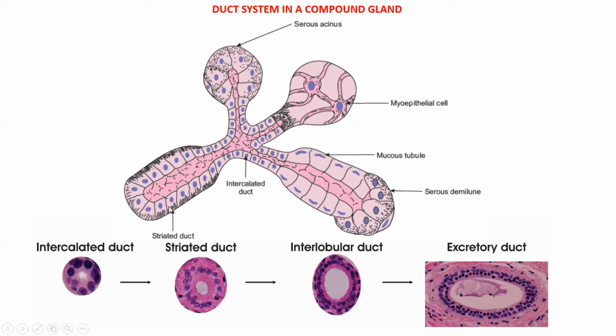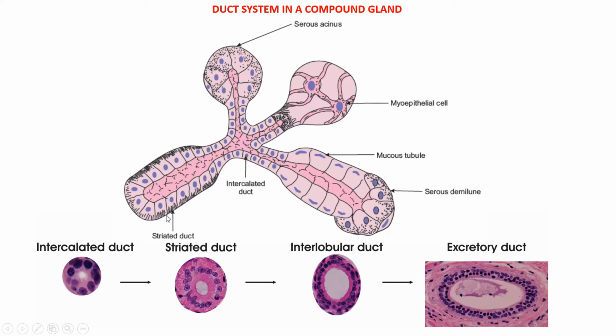These striated or secretory ducts are lined by low columnar epithelium. The basal part of the epithelium shows striation. The striation is due to the infoldings of the plasma membrane and longitudinal orientation of mitochondria.